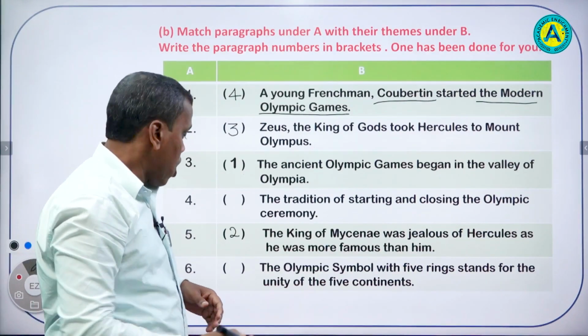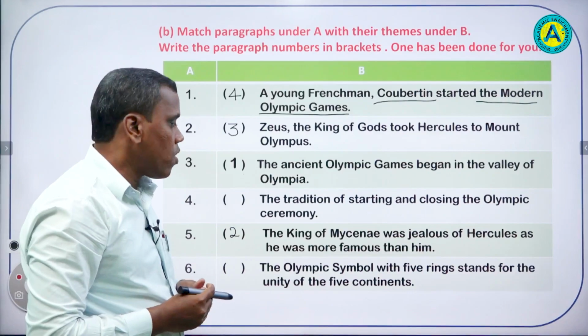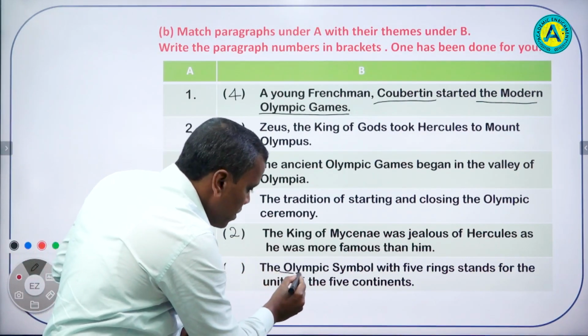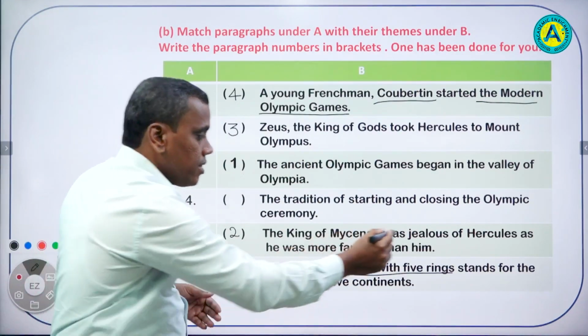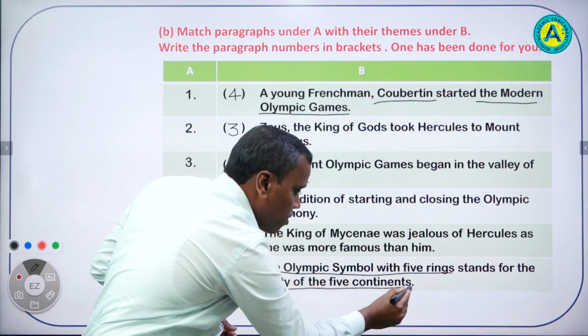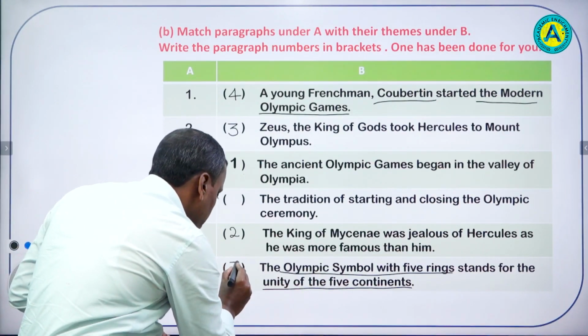Okay, now paragraph number 5. What was it about? Yes, it was about the Olympic symbol with 5 rings, and that stands for the unity of the 5 continents. Yes, so we will write number 5 here.